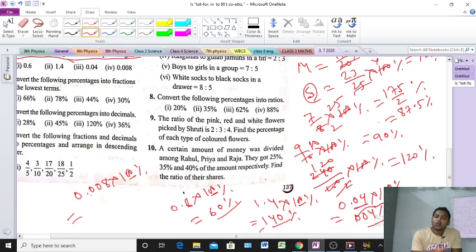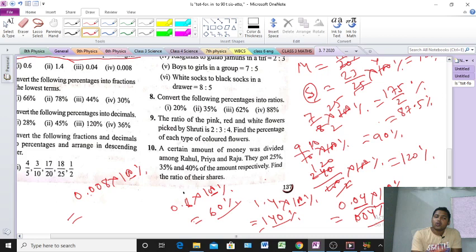So how to do this one? Convert the following percent into fraction. We convert at first into fraction, after that lowest terms. Okay, I hope you know, and you should try it. After that I will explain it. Okay, so see here 66% is given, no? 66% given, fraction.